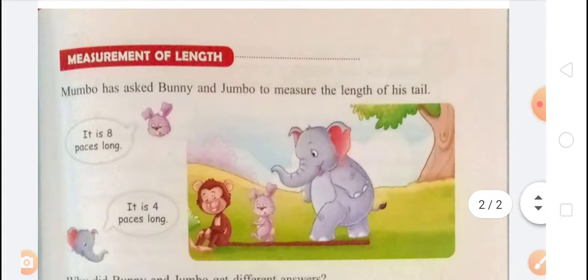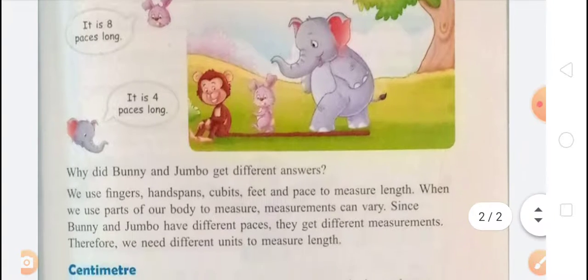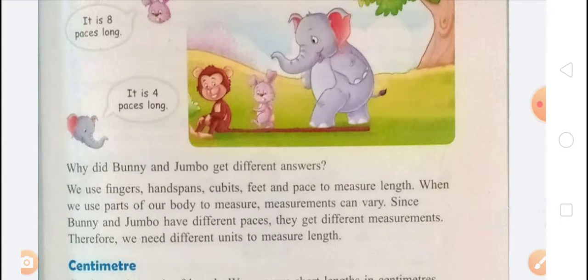And now the topic is measurement of length. Mambo has asked Bunny and Jumbo to measure the length of his tail. Bunny said it is 8 paces long, and Jumbo said it is 4 paces long. Why did Bunny and Jumbo get different answers?